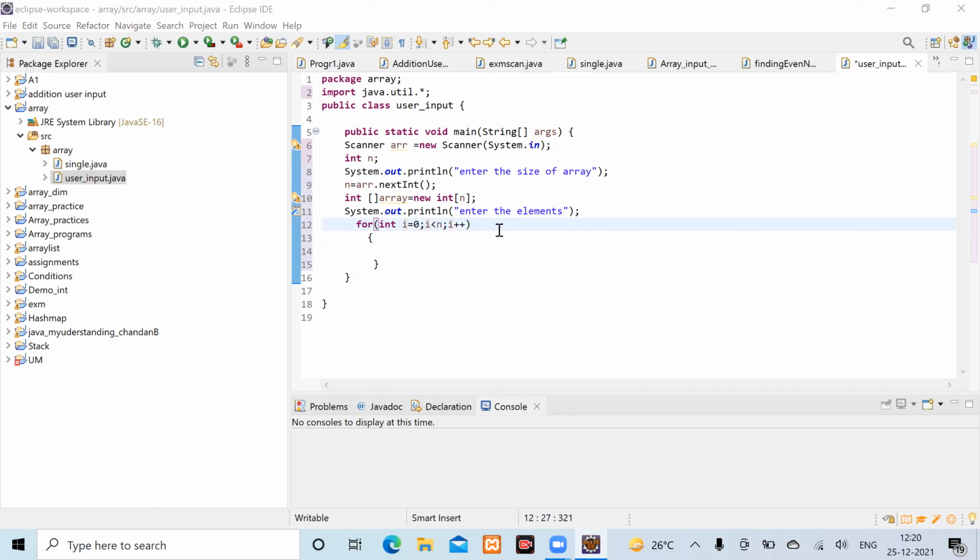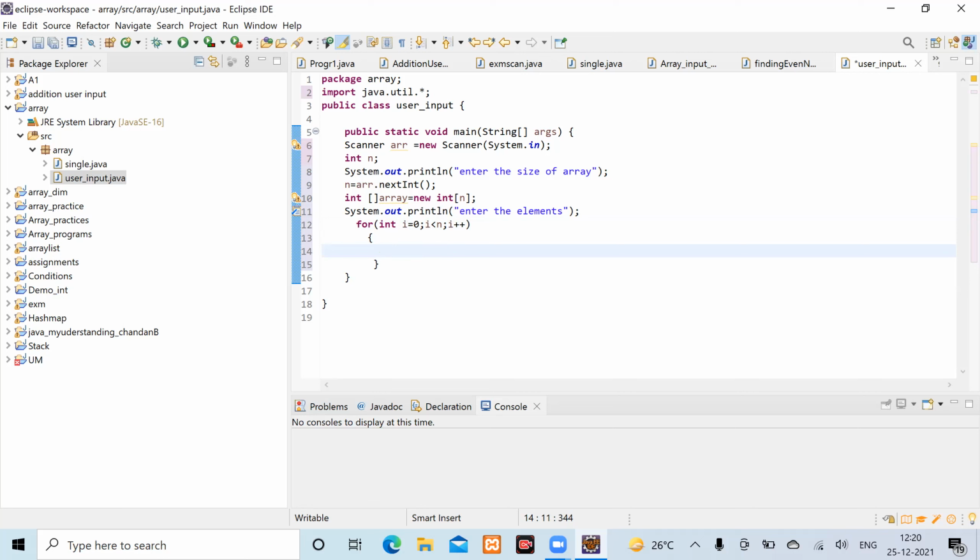Scanner. Scanner is there, but which variable are you going to accept the input in? What is the name of the array here? What variable have you declared as the name of the array? ARR. So write down there ARR[i]. No, ARR is not the name of the array.